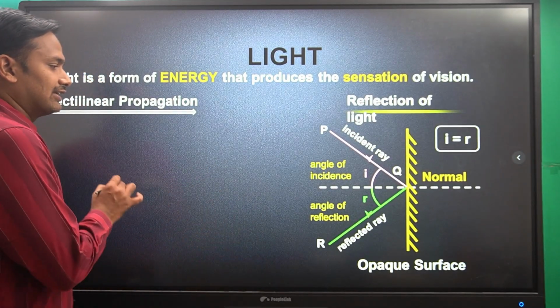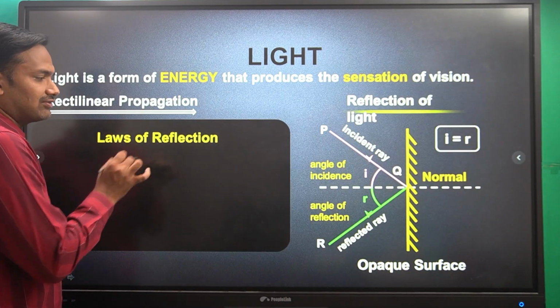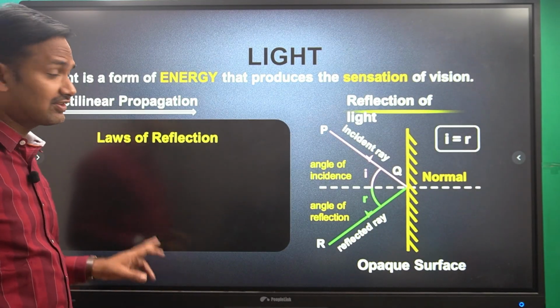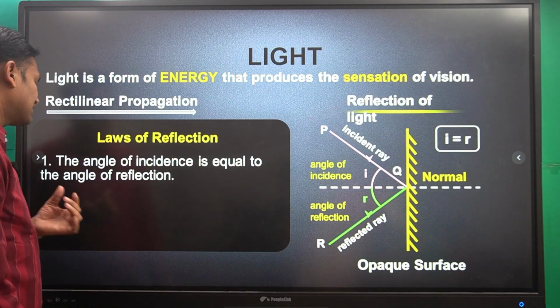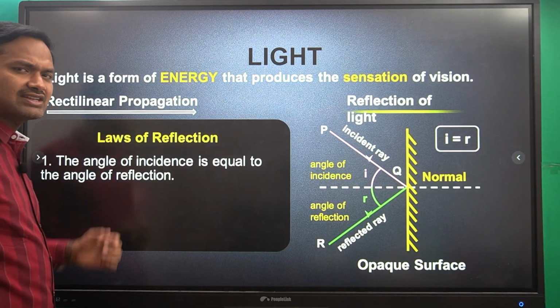Understood? Right. Now, the laws of reflection. What are the laws of reflection? First, the angle of incidence is equal to the angle of reflection.